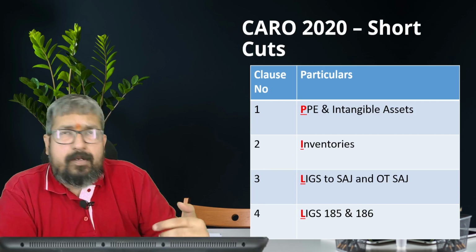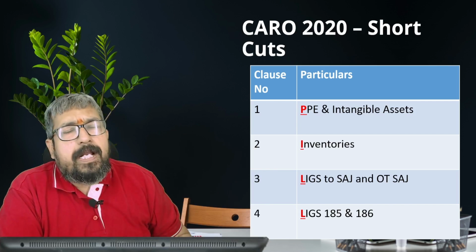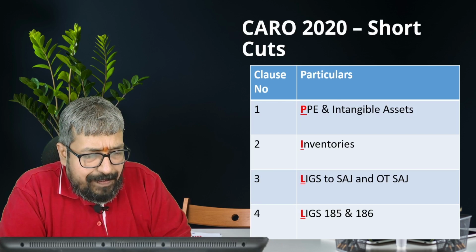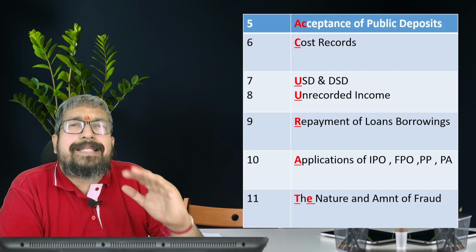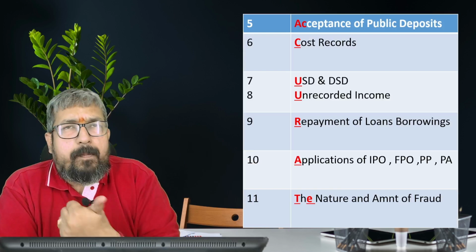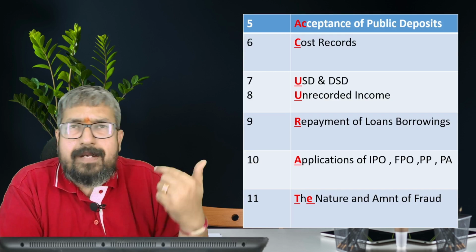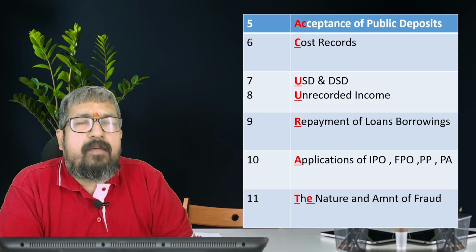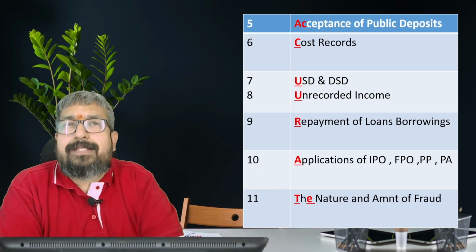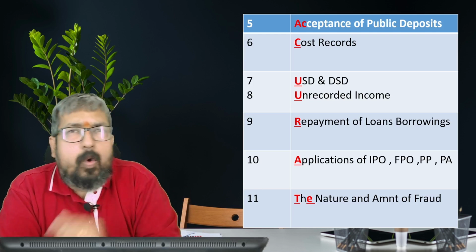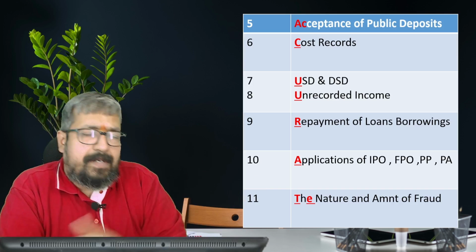Mind you, again, I'm telling you, this is only to increase your memory. We are not having any in-depth discussion. Then the second mnemonic which you can remember is ACCURATE. First is PILLS: property, plant, equipment, intangible assets, inventory, loans to SAG, other than SAG, then loans under 185, 186. Now ACCURATE, this is the second mnemonic which you can follow to remember the clause number as well as ACCURATE.